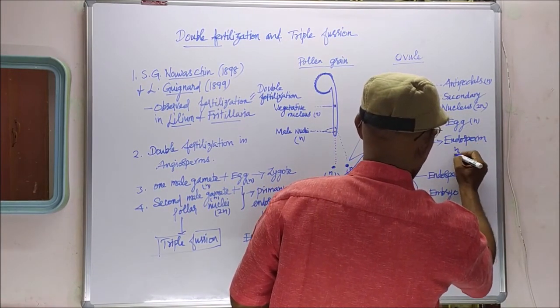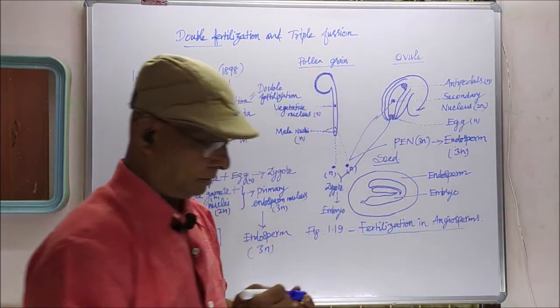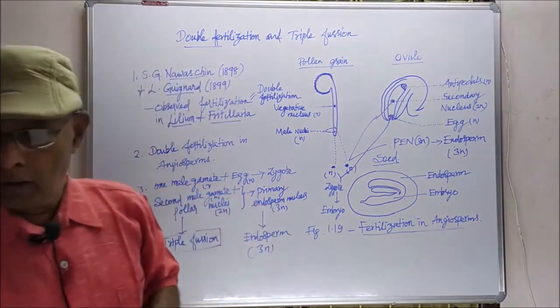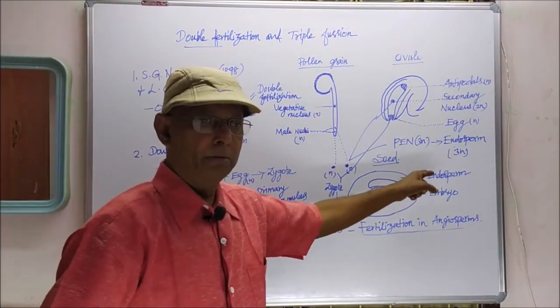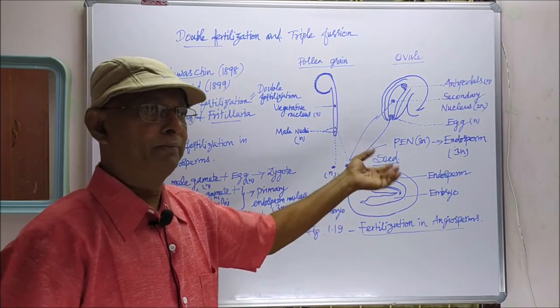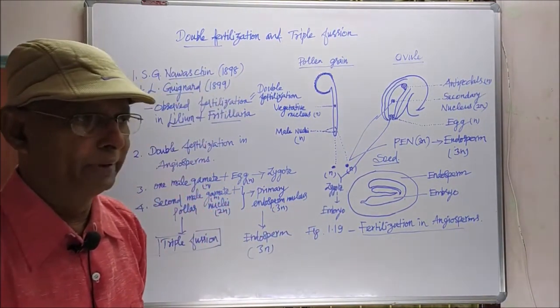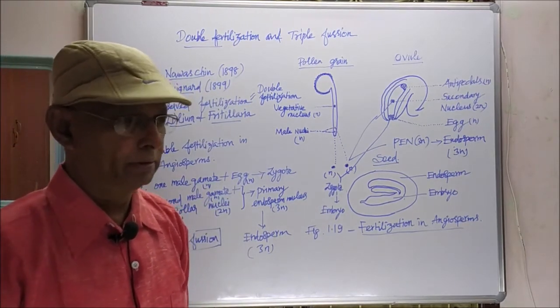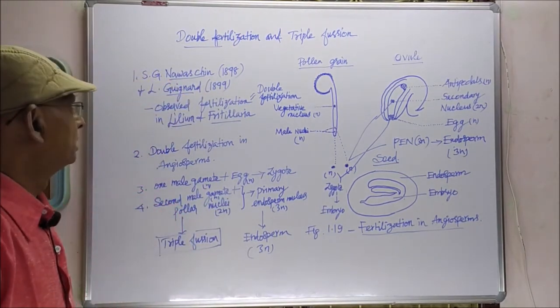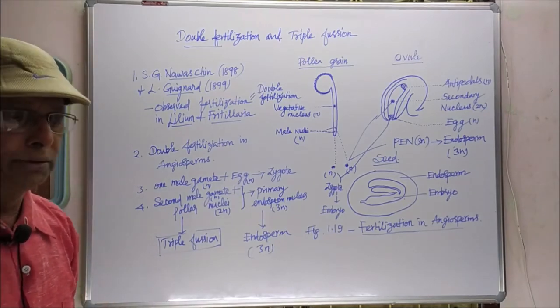This is also 3n. The endosperm is a nutritive structure that stores food material and supplies food to the developing embryo in the case of endospermic seeds. So that is about double fertilization and triple fusion in angiosperms.